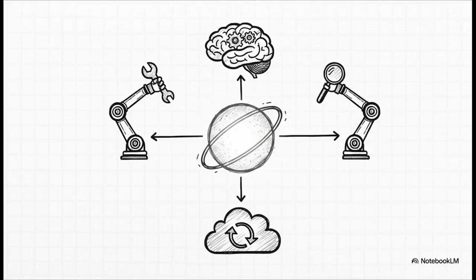And that entire loop is managed by these four key components. Think of the kernel as the conductor of the orchestra, or the central nervous system. It's directing all the traffic. Then you've got the planner. That's the brain, the strategist. You've got the tools, which are like the agent's hands, allowing it to actually interact with the digital world. And finally, you have memory, which gives it context, so it's not starting from scratch every single time.